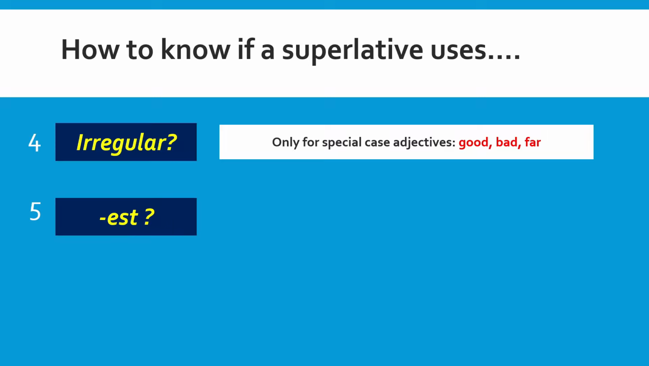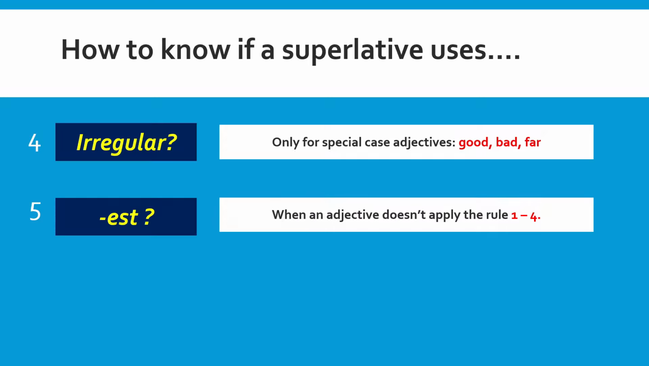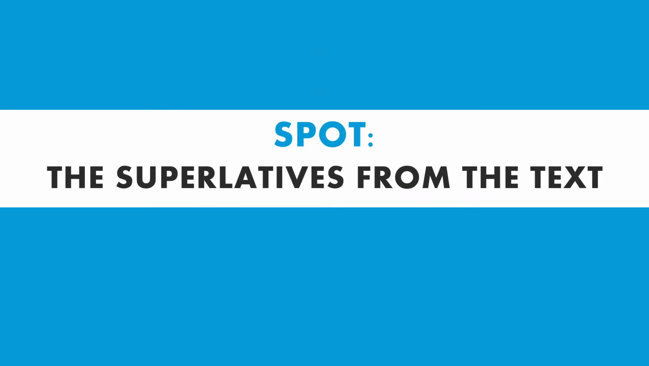And last but not least, what if the superlative uses EST? Well, it's very easy. As long as the adjective doesn't apply to the first rule until the fourth rule that I mentioned just now, then we shall use EST for the adjective in superlative form. Now, let's move on to the next activity of our lesson, which is to spot the superlatives from the text that we have read from the previous lesson.